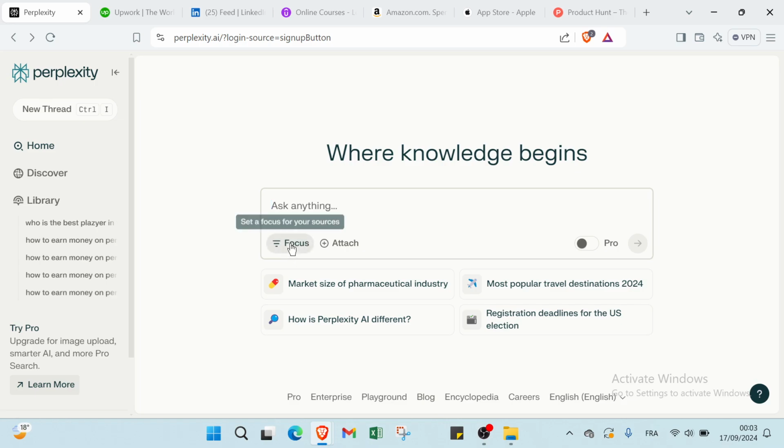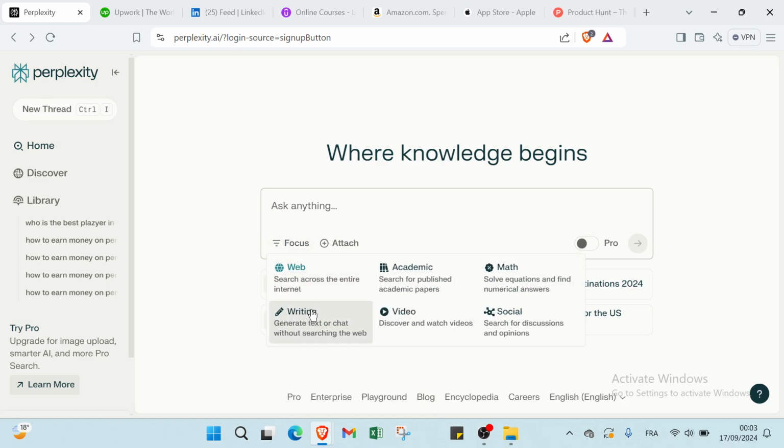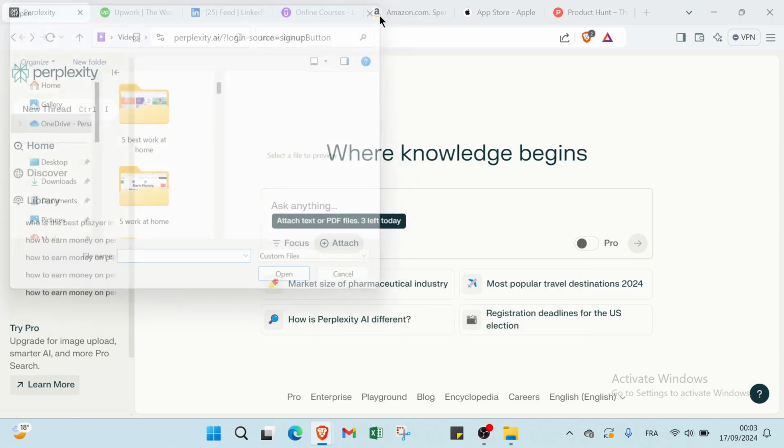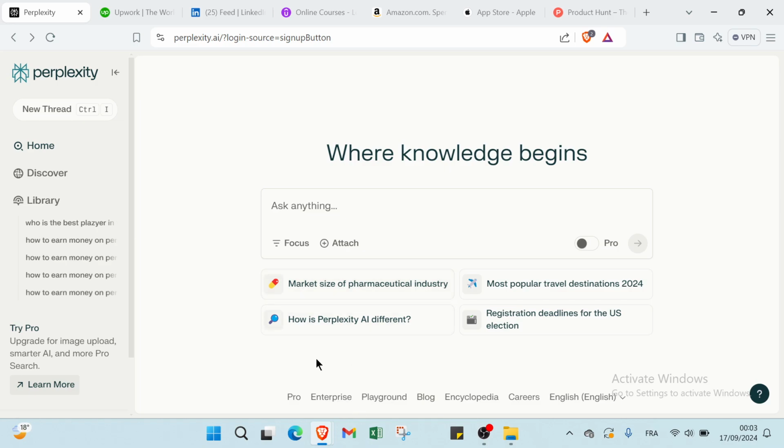So if you come back here, we have also focus here. We have writing, academic, video, math, social. Then we have attach also. Attach something here. Then we have also other things.